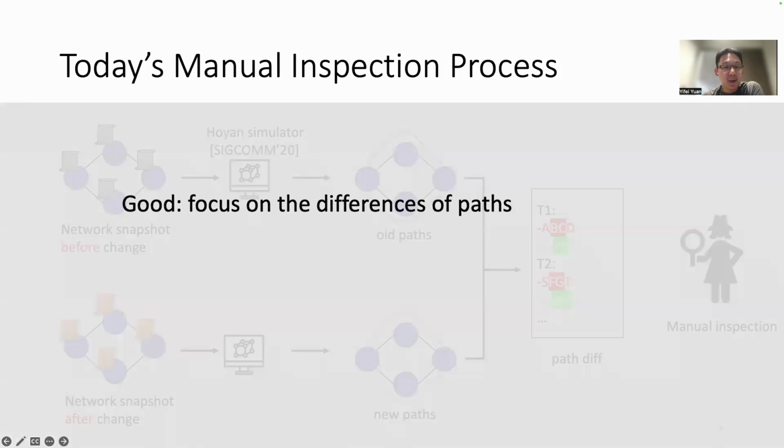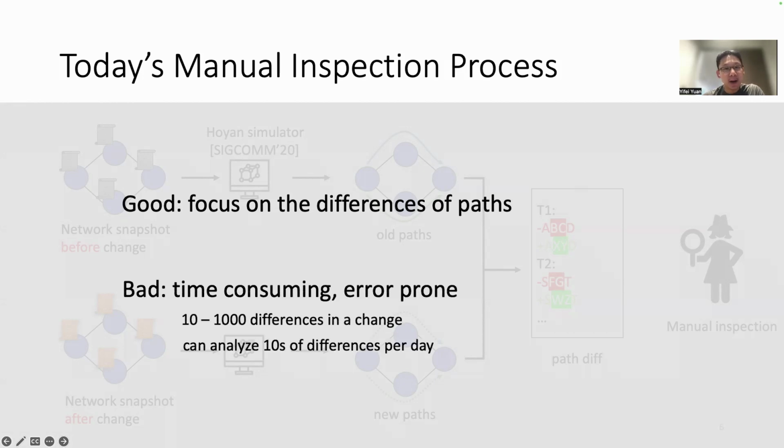The good thing about this approach is that operators only need to focus on the differences of the path, making manual inspection possible. However, this process is still time-consuming and error-prone. A typical change may have tens to thousands of differences, but an experienced operator may only analyze tens of differences each day, making it weeks in total to check even simple changes.